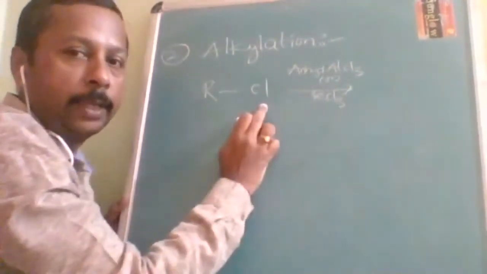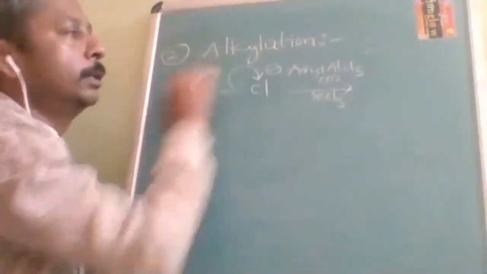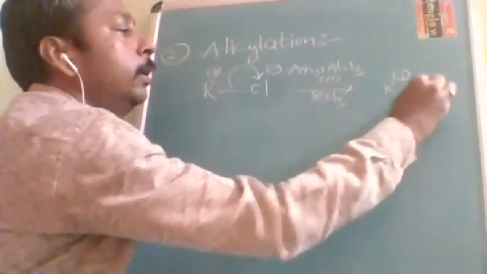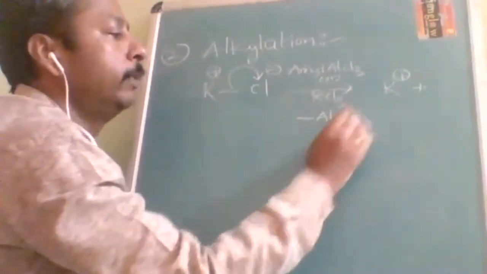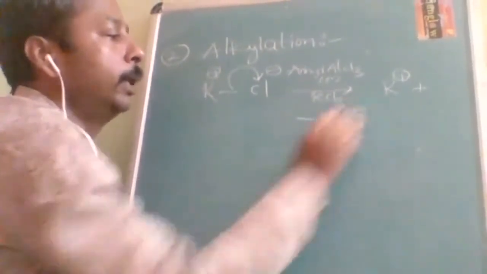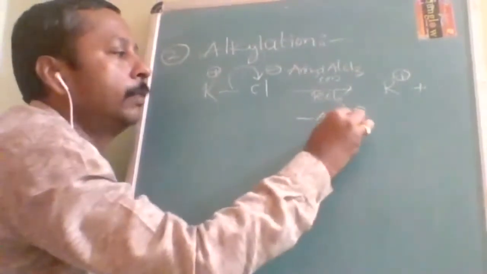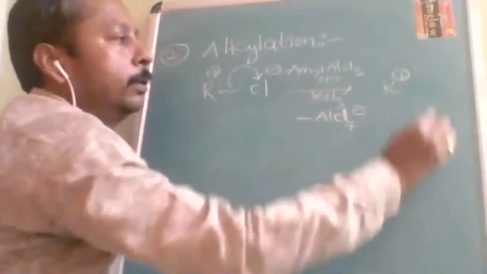They want Cl minus, so heterolysis. This will be minus and this will be plus. So R plus will be there, and Cl minus will be attached, and for the time being it will be AlCl4 minus. For some time it will be AlCl4 minus, so I will not write it over here.